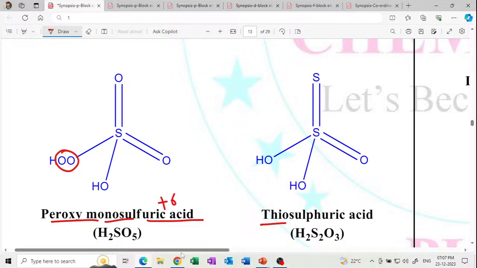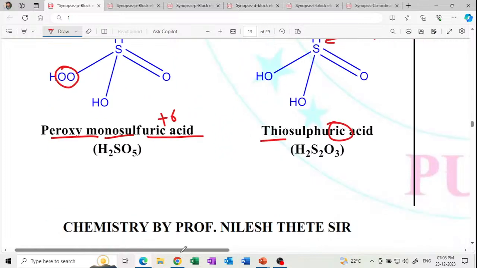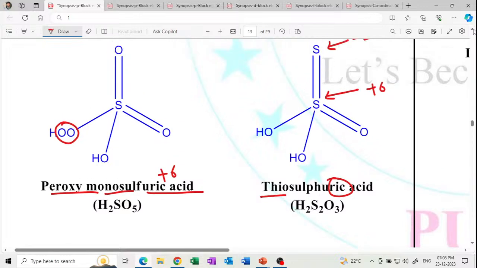It actually contains 2 oxidation states: this sulfur contains +6 and this sulfur contains -2. So it is thiosulfuric acid, H2SO3. So please draw the structure with the formula. Structure drawing is important. The most important are the structure, its formula and the oxidation state.